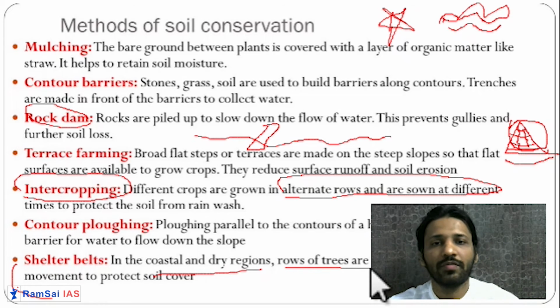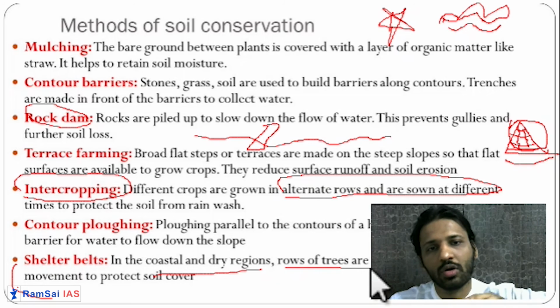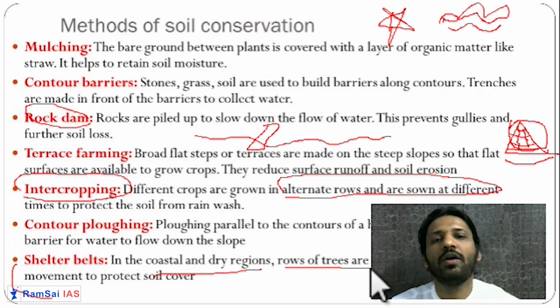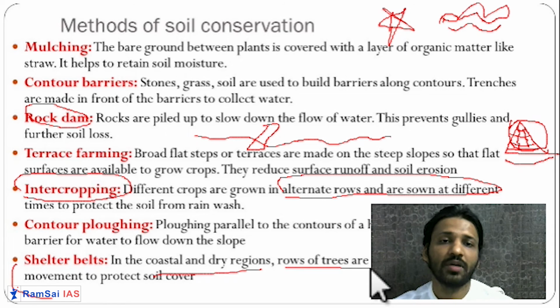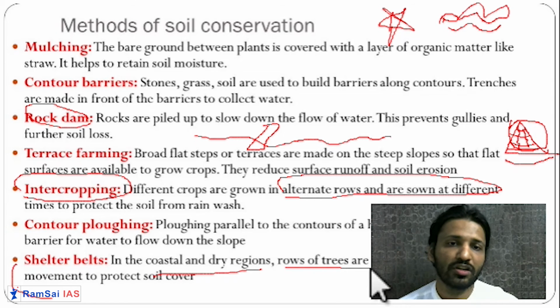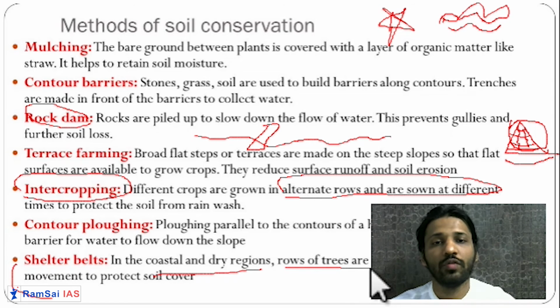So you plant these tree rows perpendicular to the direction of the wind. Because of that, the winds are stopped, or they create an impediment for the wind to flow, and because of that, the soil is protected. Getting it? So these are the different methods for the protection and conservation of the soil.